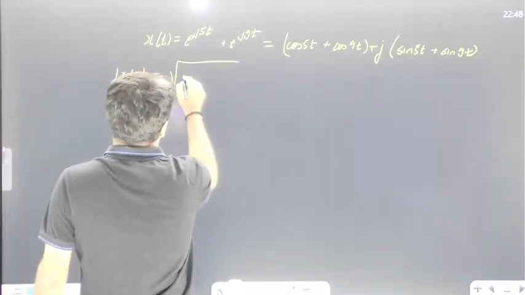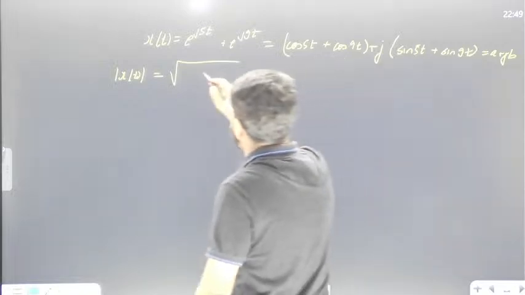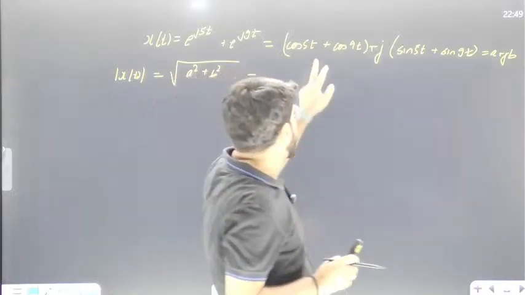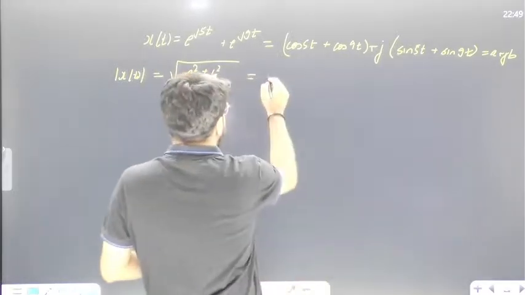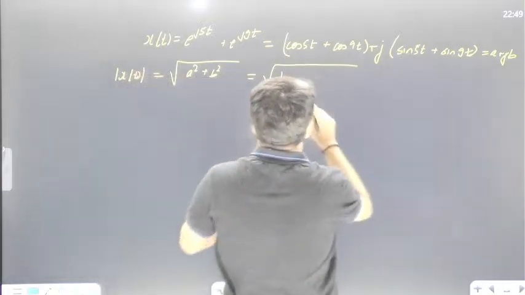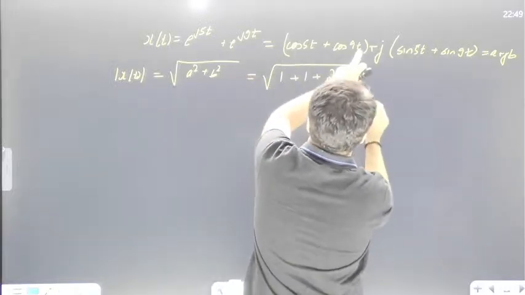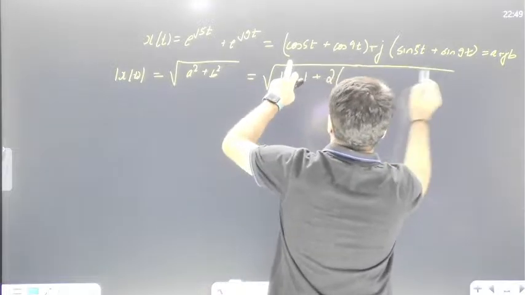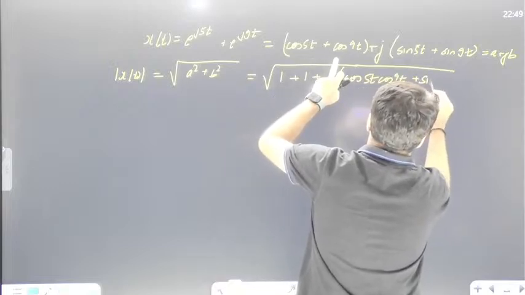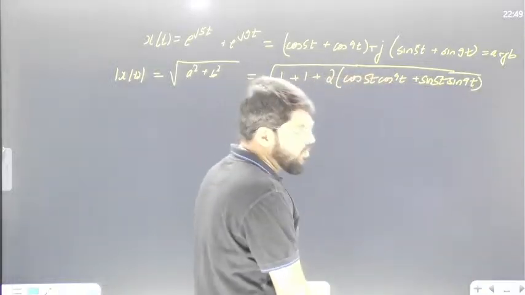So when you want the magnitude, let me say this is some a plus jb. The magnitude is root over a square plus b square. Now, cos square plus sin square will be 1, and again from the other term cos square theta plus sin square theta is 1. Now the 2ab term, that is 2, I'll take common: cos 5t cos 90 plus sin 5t sin 90, which is cos a cos b plus sin a sin b.